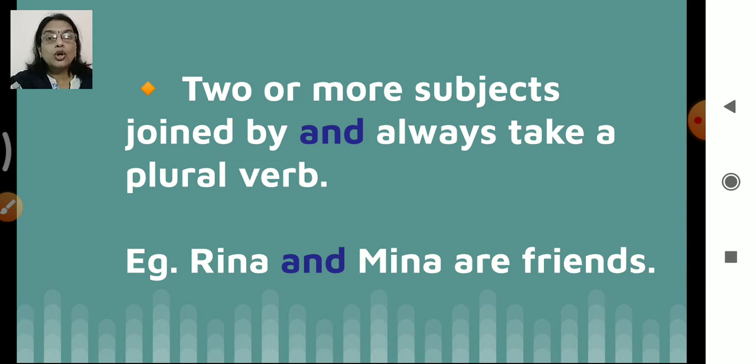But it is not so always, children. You will learn about it when we do our exercise. I'll tell you a few more things about this. It is not always, but most of the times when two or more subjects are joined by and, they take a plural verb. Followed?